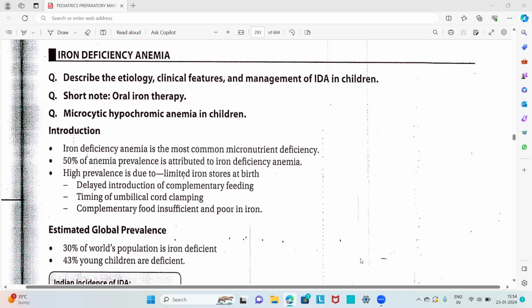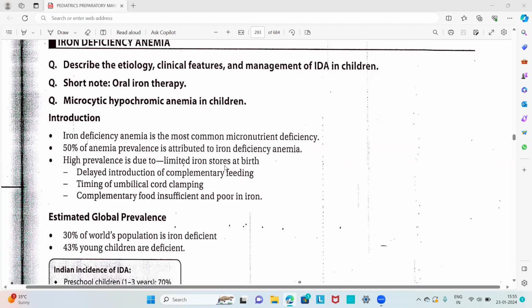In this video, we are going to discuss some hematological disorders of pediatrics. Among them, some of the usually asked question patterns are about iron deficiency anemia, its lab investigations, clinical features, and management, then about thalassemia, sickle cell anemia, and also iron chelation therapy. These are the usually asked questions in the hematological disorders in children. So first we begin with iron deficiency anemia.